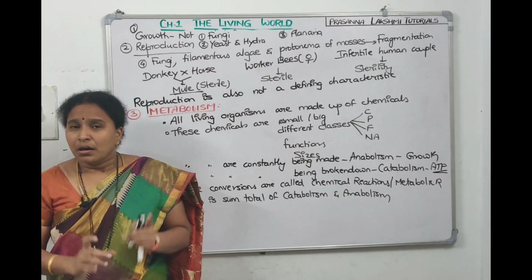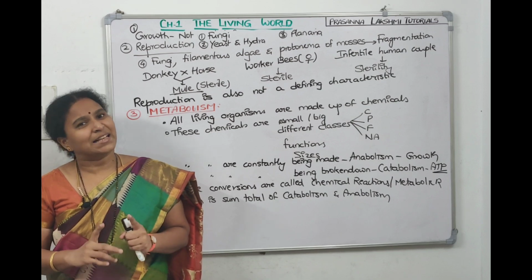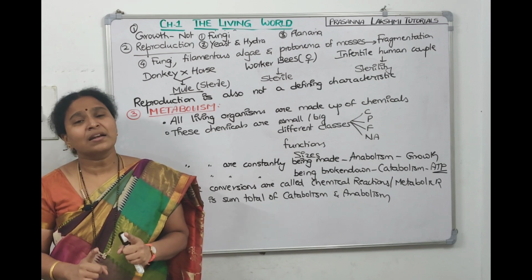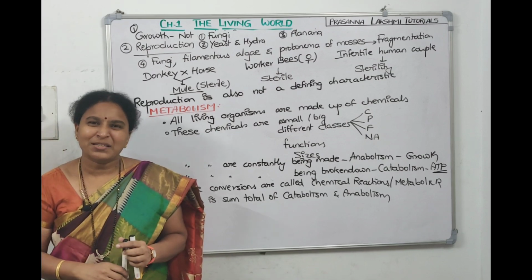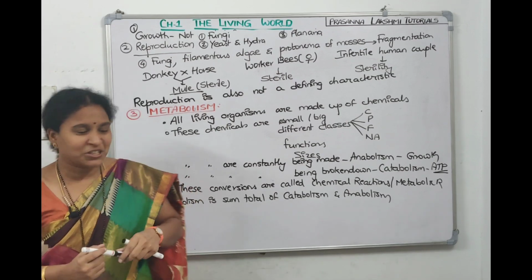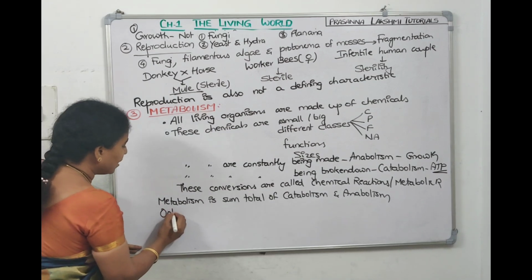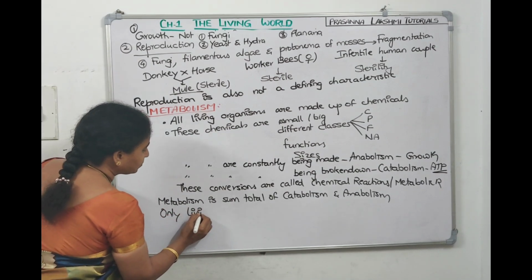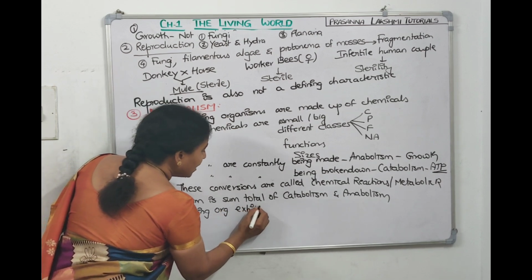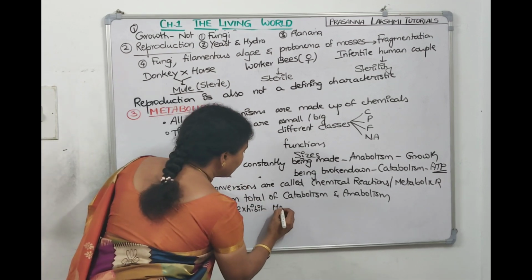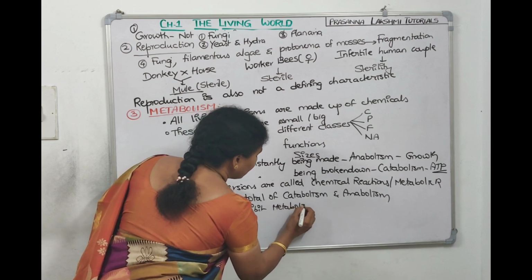Now, only living organisms exhibit metabolism. This we can tell. I told only living organisms exhibit metabolism, meaning metabolism is a defining feature, right? So let me write down: only living organisms exhibit metabolism.